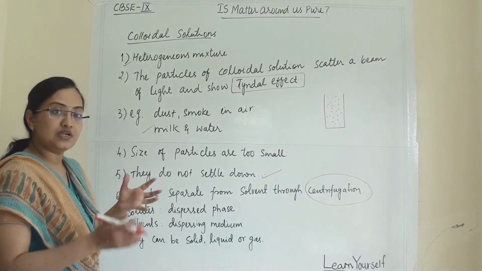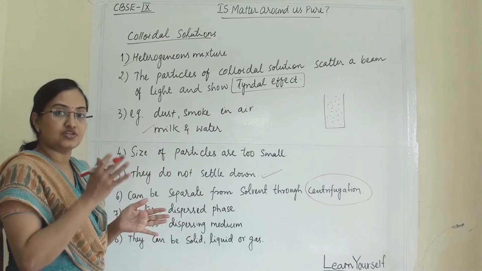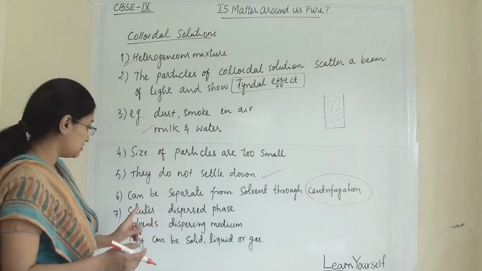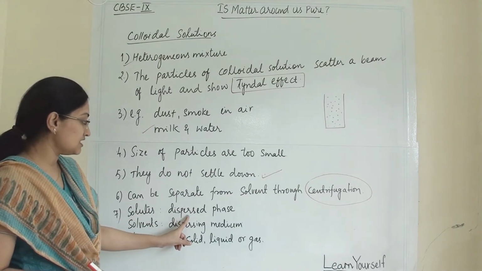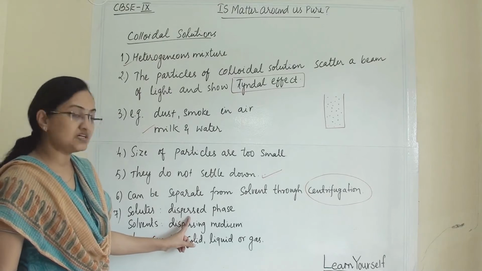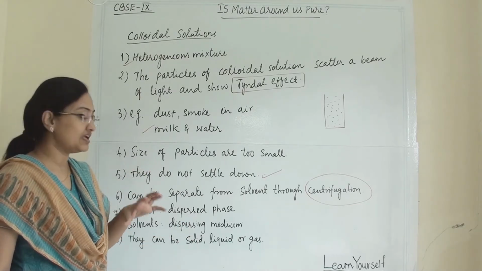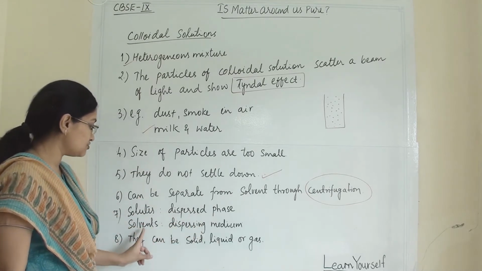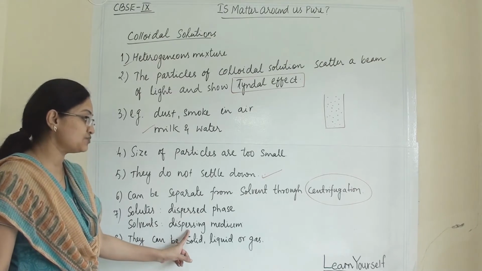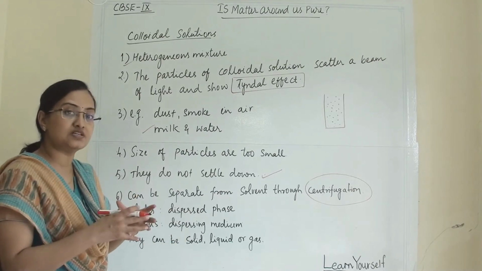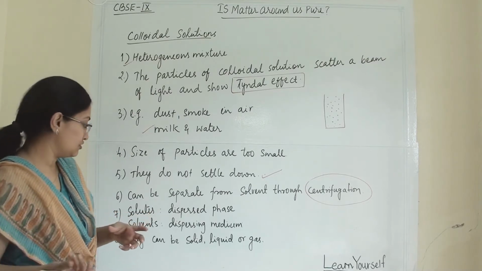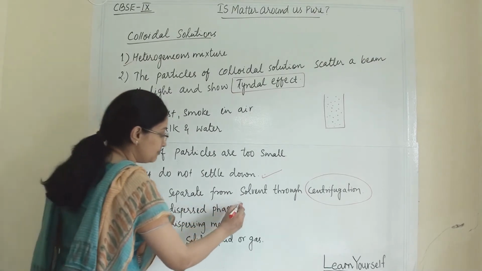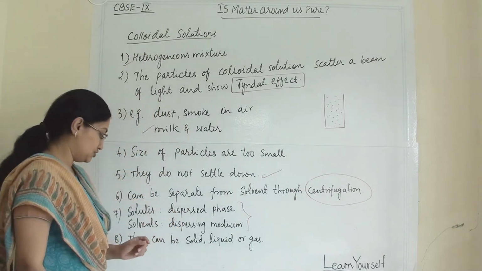Then how can we term this kind of solute and this kind of solvent? The solute is known as the dispersed phase, and the solvent is termed the dispersing medium. So in a dispersing medium, the dispersed phase, which is our solute, will make a colloidal solution.